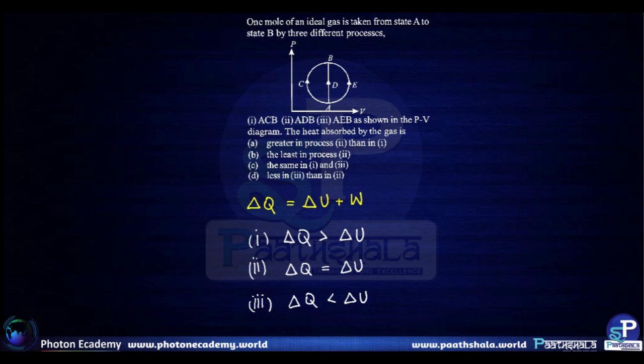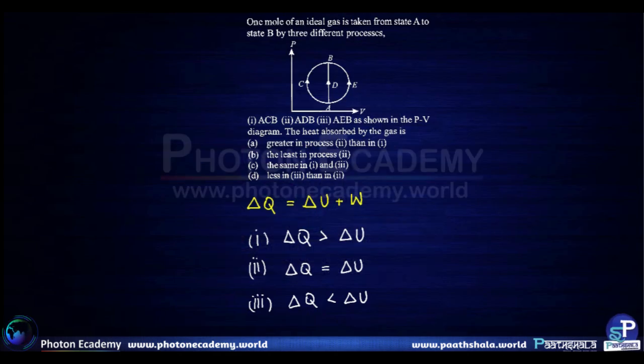Now with these 3 statements in mind, what can be said about options A, B, C, D? Option A is wrong, option B is also wrong, option C is also wrong, but option D is correct, and hence option D is the correct answer.